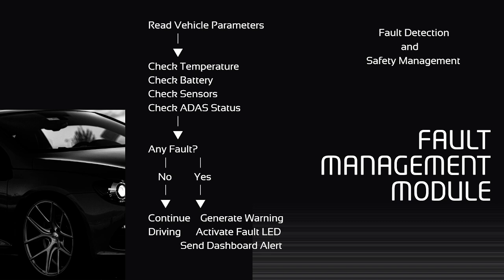In every modern automobile, safety is one of the highest priorities. This module continuously checks different vehicle parameters such as motor temperature, battery level, sensor status, and ADAS warning conditions. The main purpose of this module is to improve reliability. Detecting faults early helps to prevent damage to the vehicle and improves passenger safety. This is one of the most important concepts used in real automotive embedded systems.